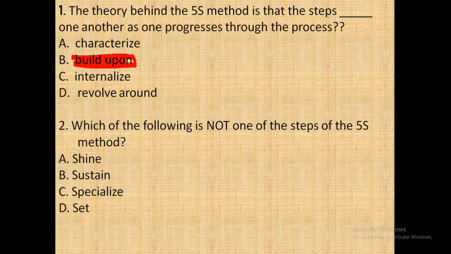Which of the following is not one of the steps of the 5S method? Here the options are sign, sustain, specialize and set. The answer is option C, that is specialize. Because sign, sustain and set are part of 5S, and there are two more, that is sort and standardize. So the total 5 are: sort, set in order, sign, standardize and sustain.